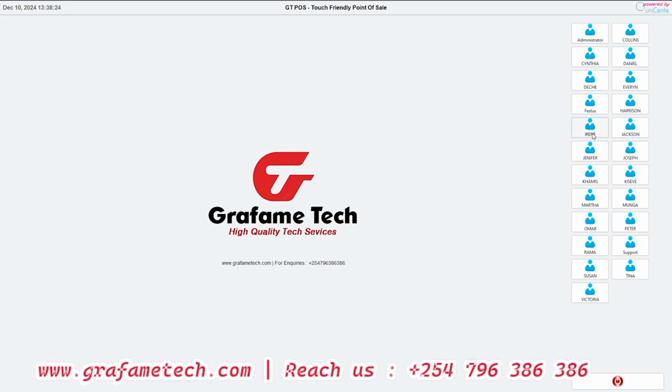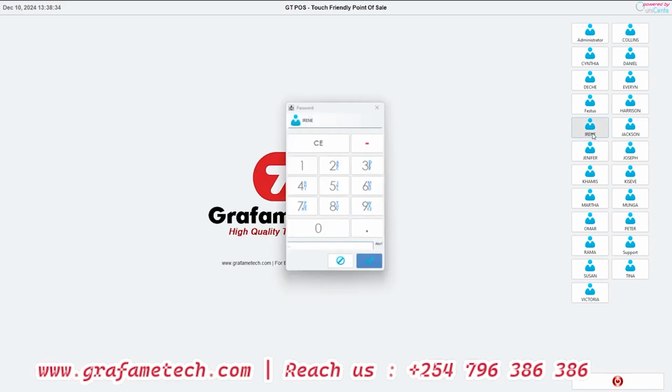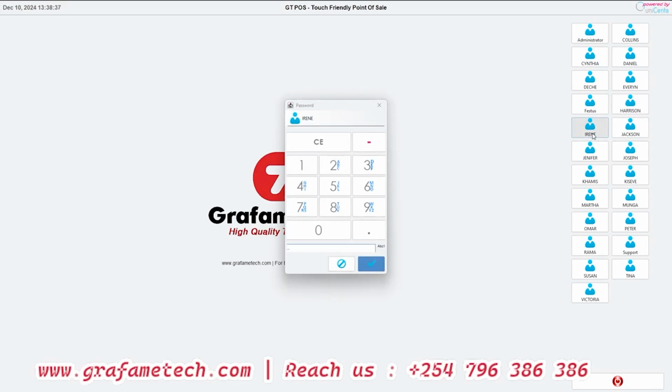Every user will be able to have their own unique, password protected account set up. We have an option of using either the keyboard or the mouse. Let's say, for example, you are in a restaurant or bar setup and you have touch screen systems there.